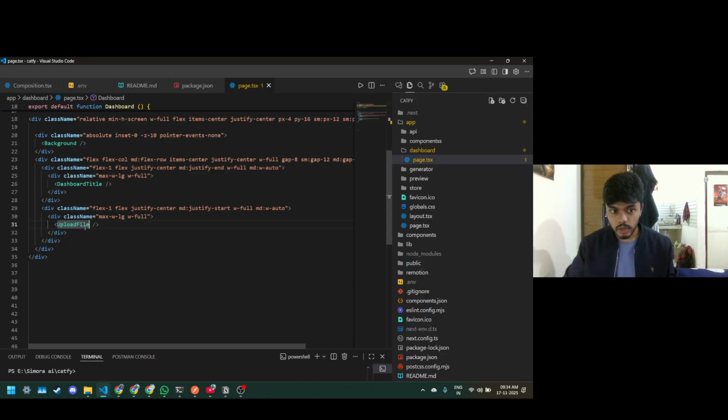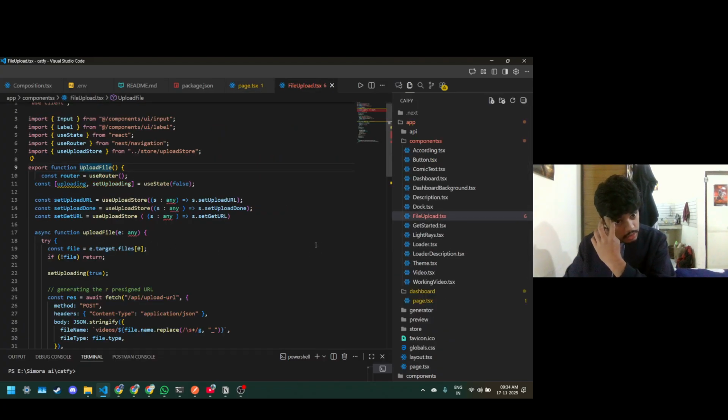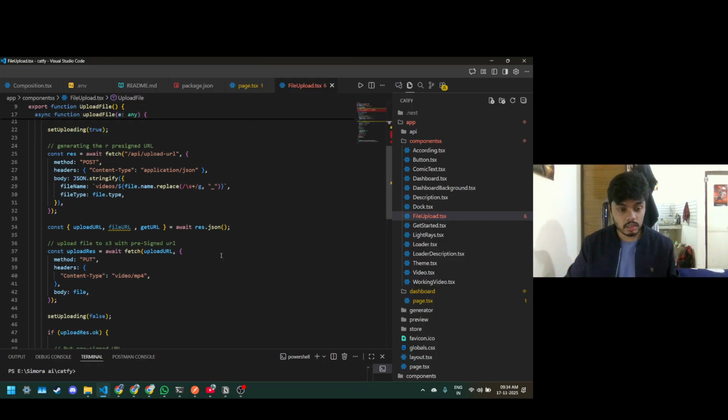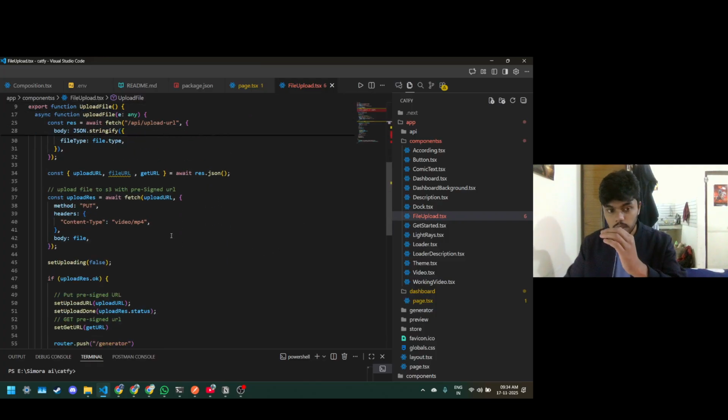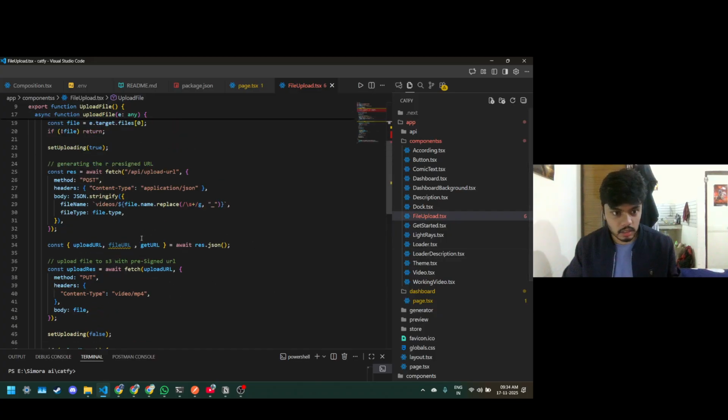And after the upload file URL hit, it gives me a pre-signed URL. Okay. Now I want to pass this pre-signed URL to a particular route. Basically it's the concept of prop drilling, which this solved.